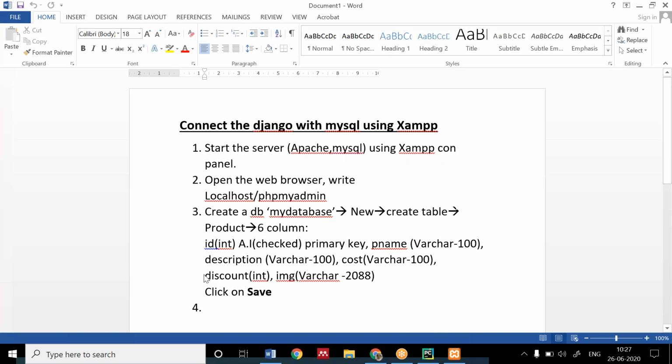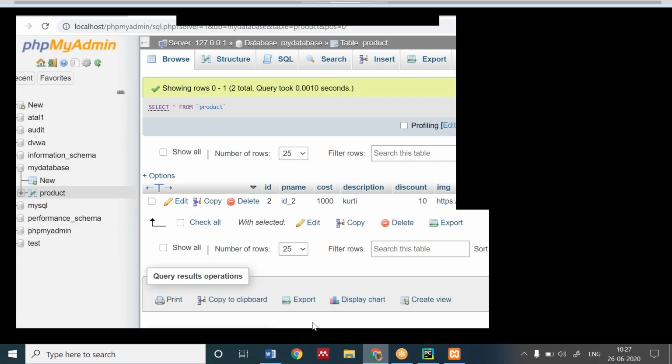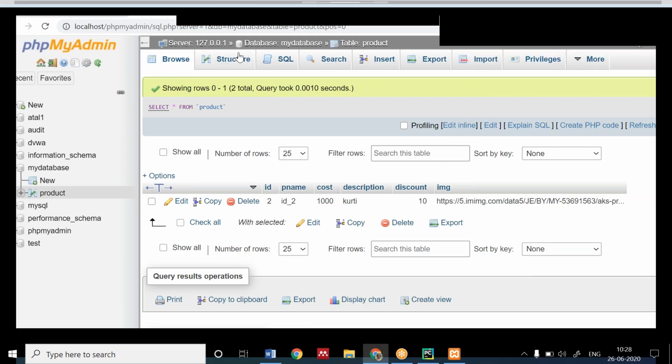The error was, ma'am, it's giving an error: incorrect table definition. There can be only one auto column and it must be defined as a key. Shiva, might you have assigned two primary keys? That's why it's showing like that.